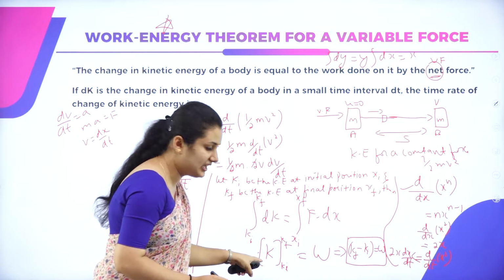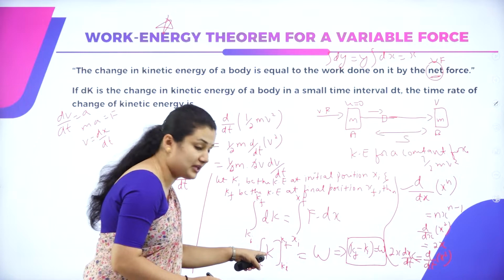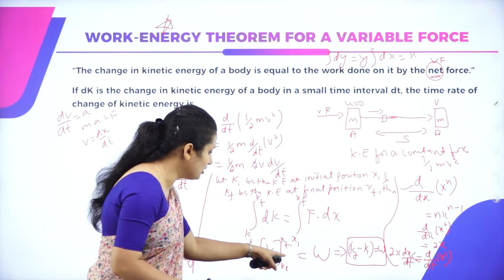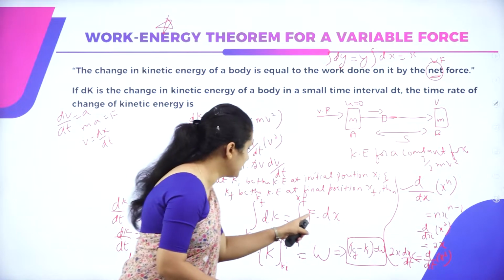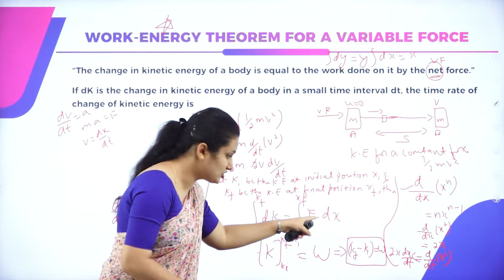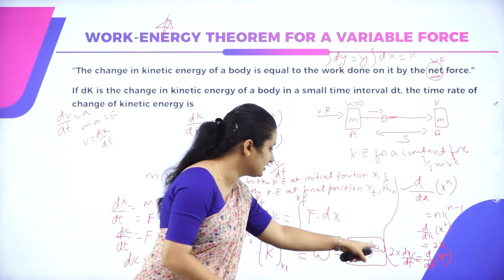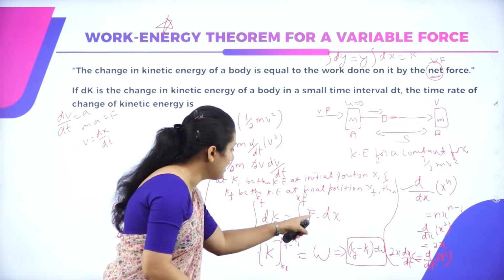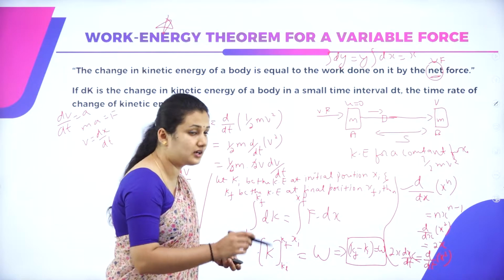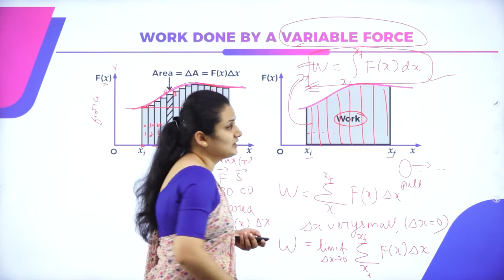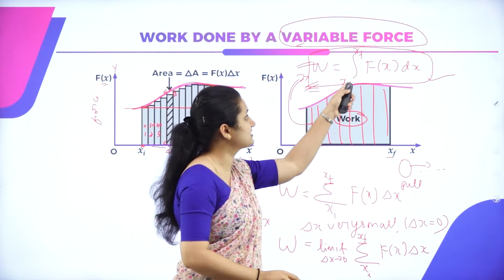I am substituting limits in place of k. Upper limit minus lower limit is equal to work done, because f of x dx, integrated from xi to xf, is nothing but work done w. We have seen in the first slide that w is equal to the integral from xi to xf.